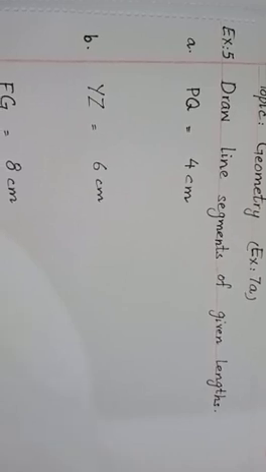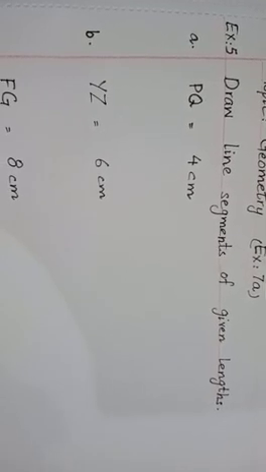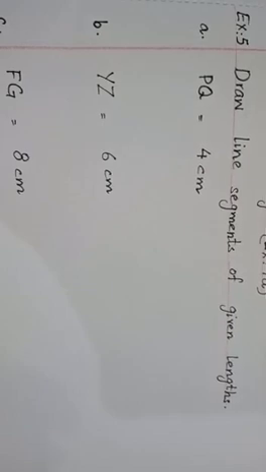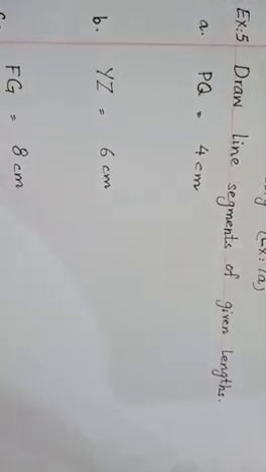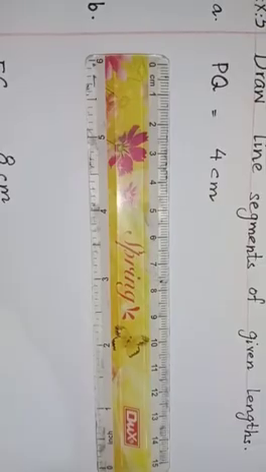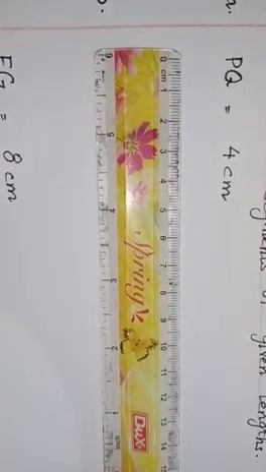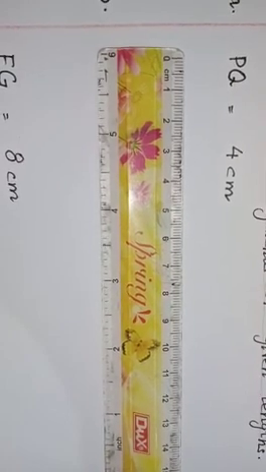In question number 4, we learned how we can measure line segments, and in question number 5, we will learn how we can draw line segments of the given lengths. For example, PQ is 4 centimeter. First of all, place a ruler on a sheet of paper or on your notebooks.